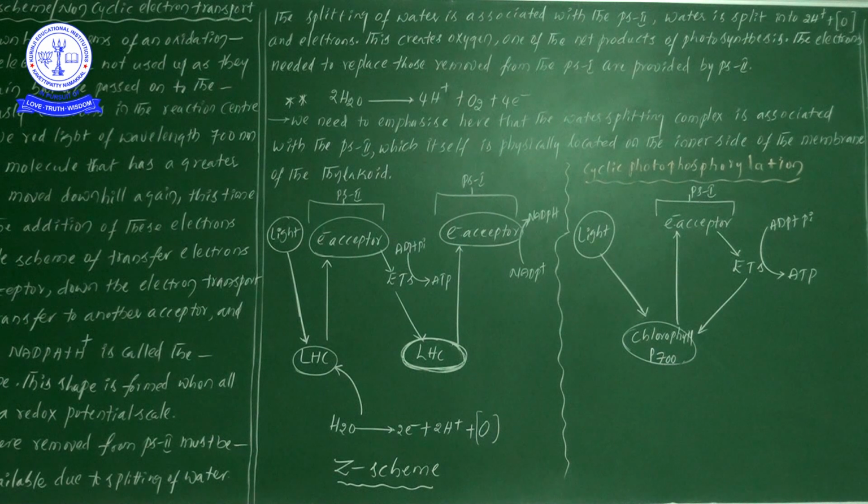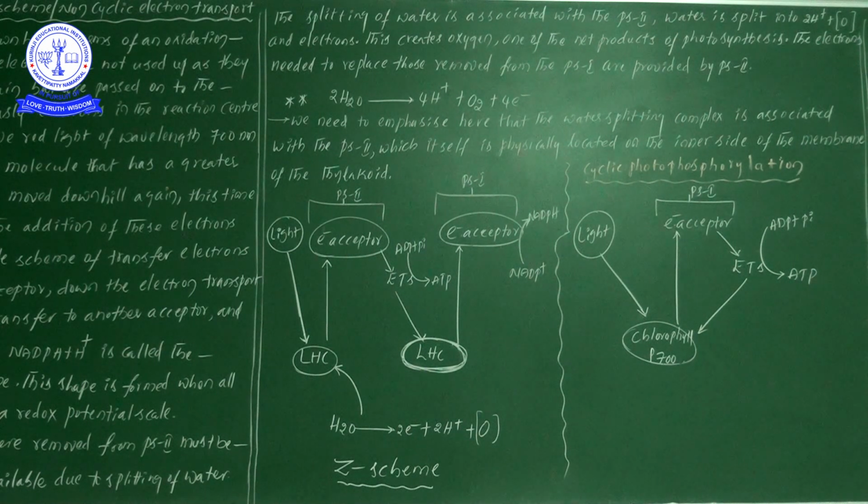That's why, in earlier experiments, Jan Ingenhousz performed an experiment with the aquatic plant Hydrilla. He placed the Hydrilla plant in water in the presence of light and observed the formation of small bubbles around the plant. Do you remember that?